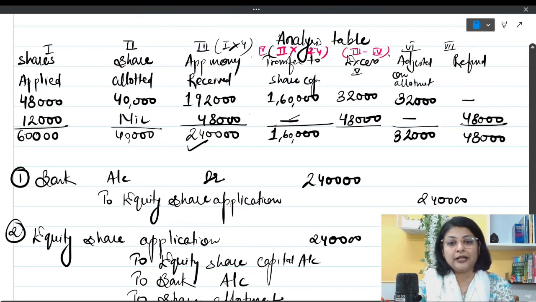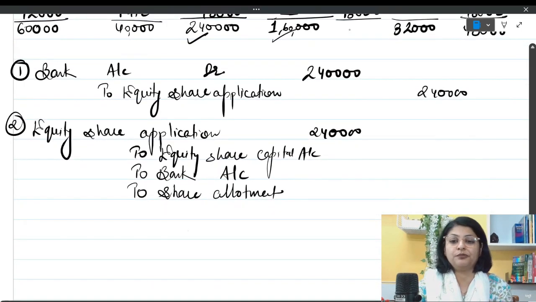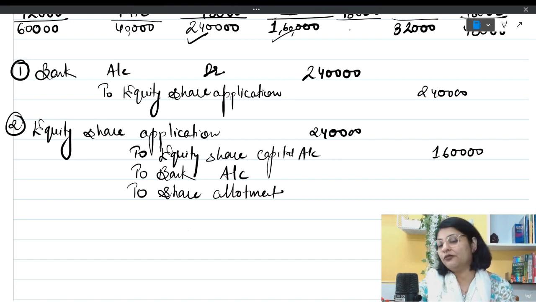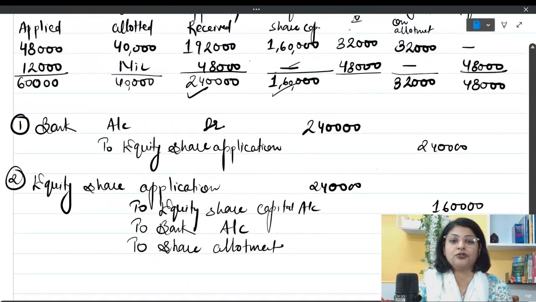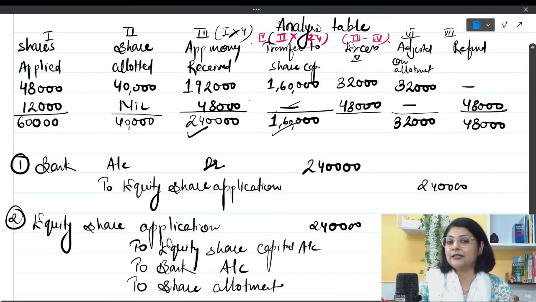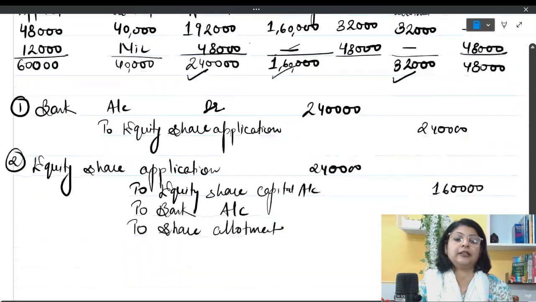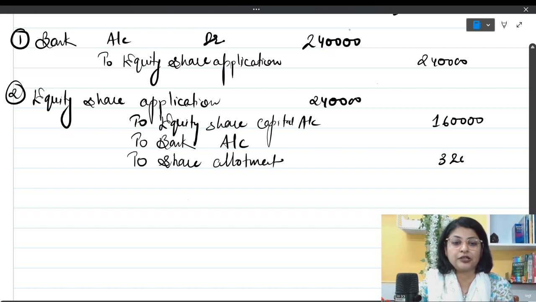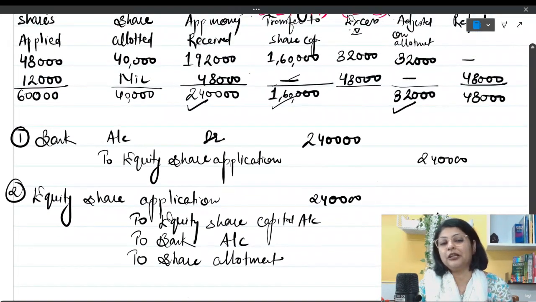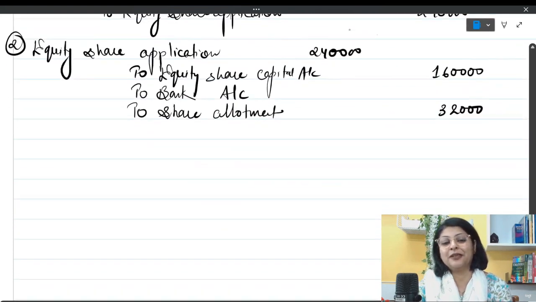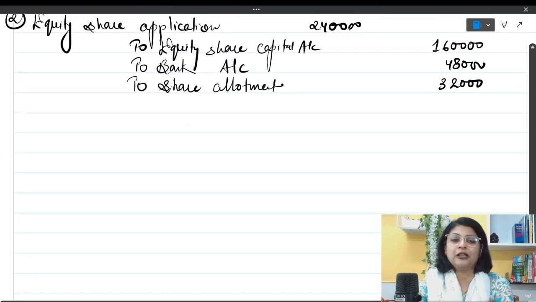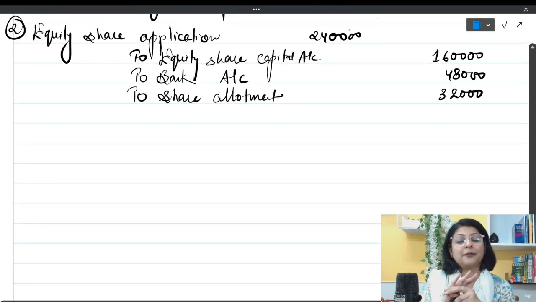So I'll pick up the figures: transfer to share capital. What is this amount? 1,60,000. Simply put this amount in front of share capital, because this amount you have transferred to share capital. And if you multiply 40,000 by 4, you will get the same amount, so you don't have to do it again. Now how much is adjusted towards allotment? We have adjusted 32,000, so just put that figure over here. And how much is being refunded will come in front of bank. So this 48,000 is being refunded. Simply you have put the figures from above. This has become very simplified with the help of the table.